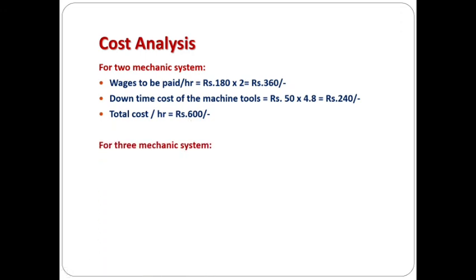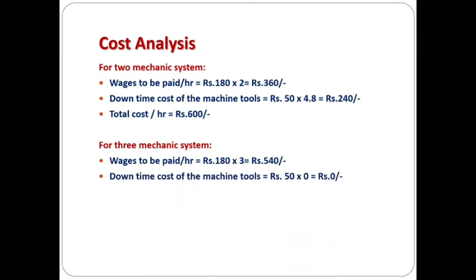For the 3 mechanic system, wages to be paid is 180 into 3, so it is 540. And the downtime cost will be 0 rupees, because there is no waiting time of the machine tool in the 3 mechanic system. So the total cost is 540 rupees per hour.